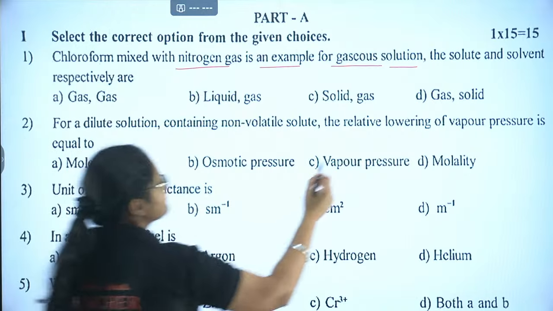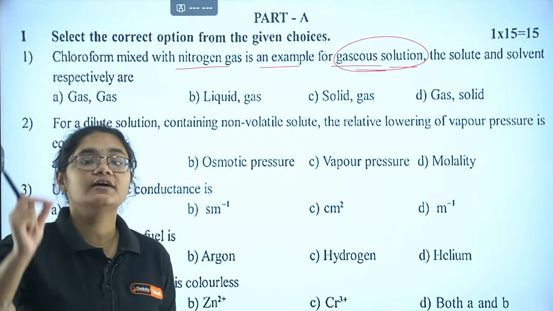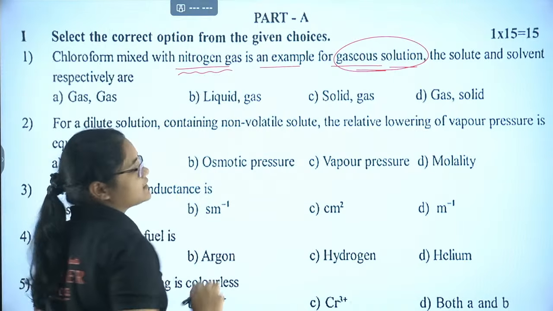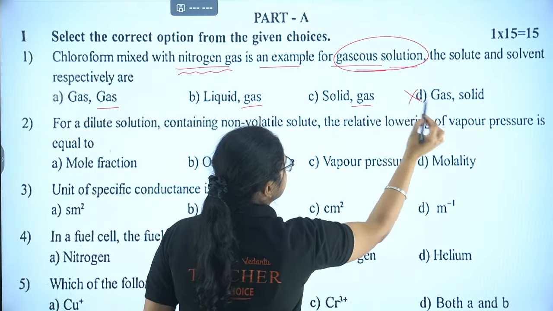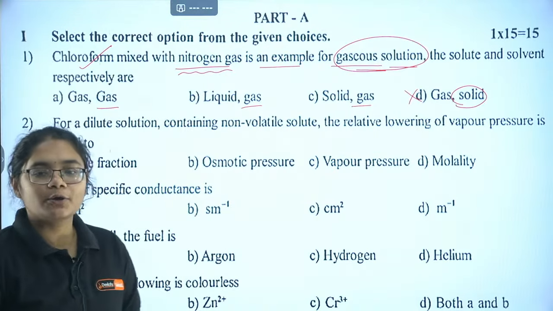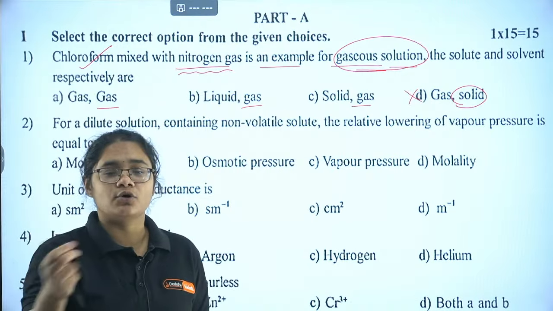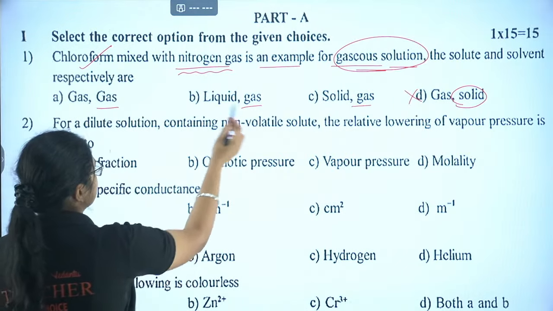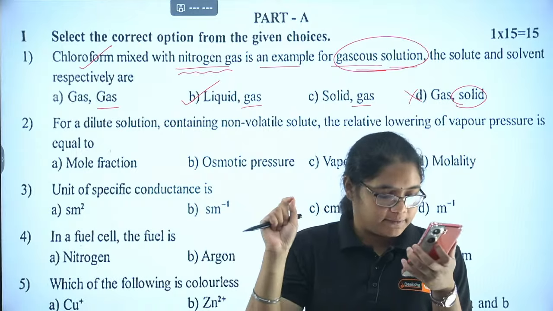What will be the answer here? When you have a gaseous solution, the solution name is always based on the solvent's physical state. Here nitrogen is a gas, so it is a gaseous solution, so the solvent is definitely gas. This option is wrong because here I have solvent solid. Now what about chloroform? Is it a liquid, a gas, a solid? If you have gone to the lab, you might have used chloroform as a solvent many times. Chloroform is a liquid, so this is a liquid in gas solution. The answer is option B.